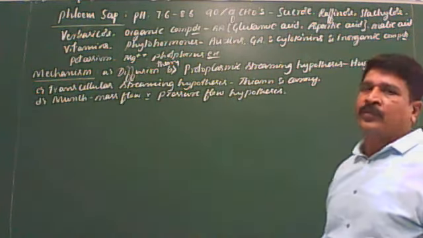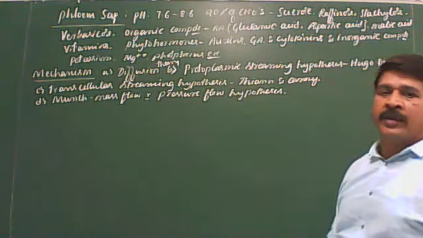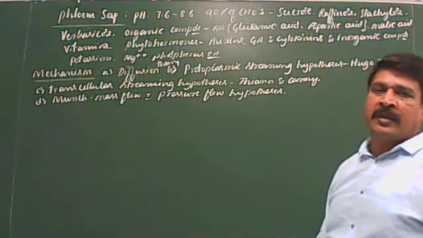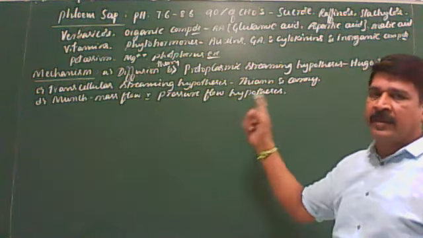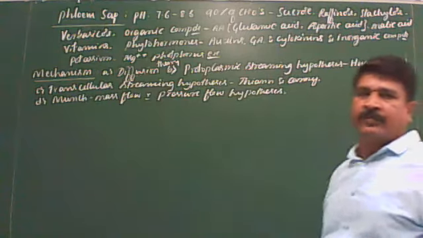What I have listed are the four theories. According to your syllabus, we are going to concentrate only on the Munch mass flow hypothesis or pressure flow hypothesis. The above three theories are not in the NCERT book. I just listed the names of the theories and who described them. You remember that. Got it?